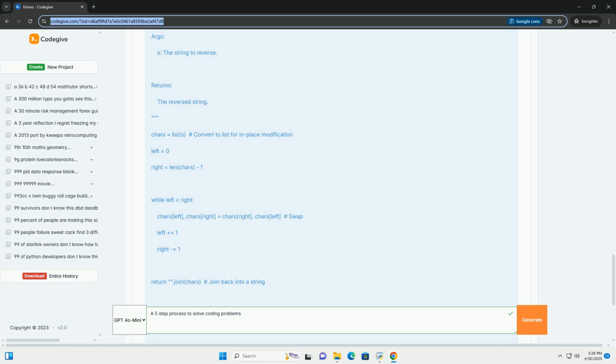Step 3. Implement the solution, write the code. Now, translate your pseudocode or outline into actual code. Focus on clarity and readability. Write clean, well-documented code. Use meaningful variable names and comments to explain your logic. Break down the problem into smaller functions, if appropriate. This makes the code more modular and easier to debug. Follow coding style conventions. Consistency in formatting, indentation, and naming conventions makes code more maintainable.